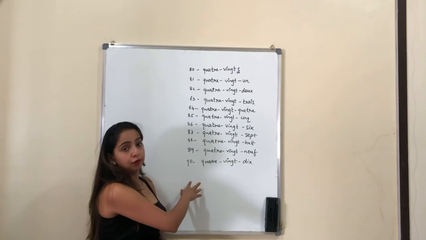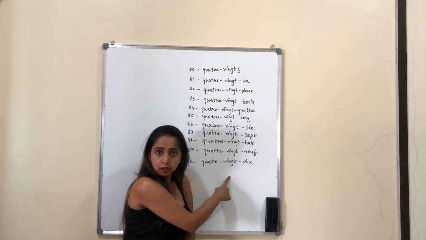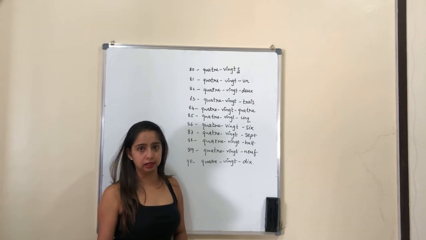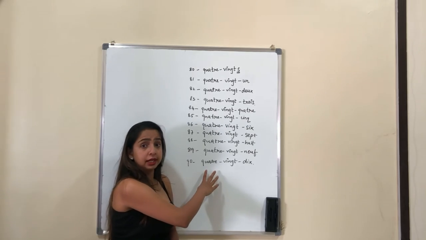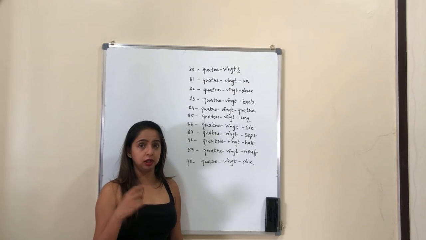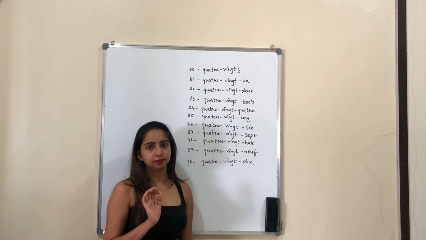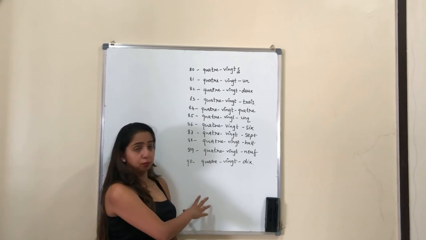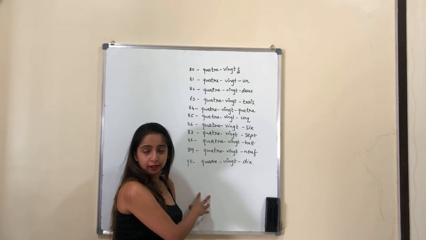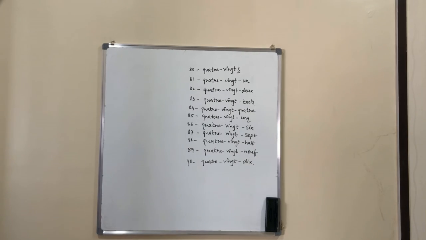So all we did over here was we used the number 80, which is quatre-vingts, and then we started adding 1, 2, 3, 4 and like that. For 90 we say quatre-vingt-dix. So by maths what we are doing here is 4 into 20 plus 10. I give you a minute to read through by yourself, and if any doubts you can leave it on my YouTube channel for me to solve it for you.